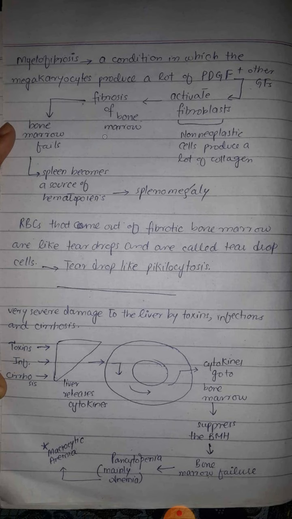Red blood cells which are formed in myelofibrosis are of irregular shape. They are mostly teardrop-like red blood cells. So we can say that in case of myelofibrosis, we have teardrop-like poikilocytosis.